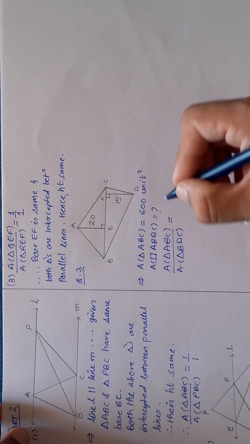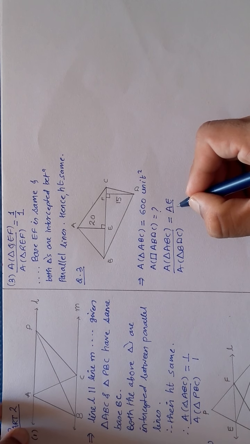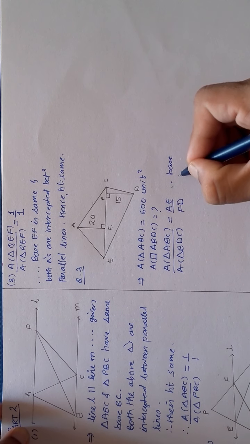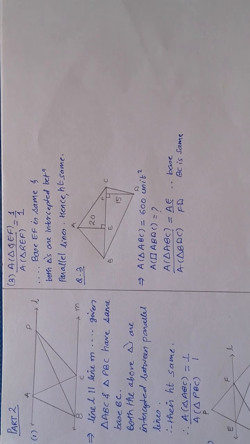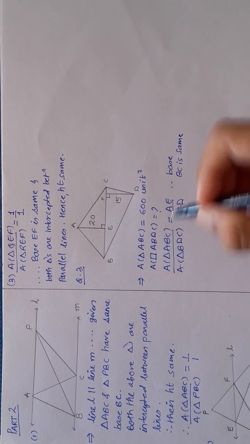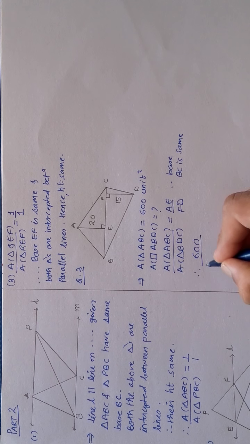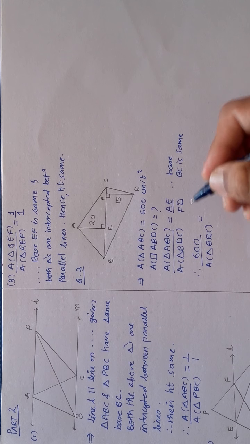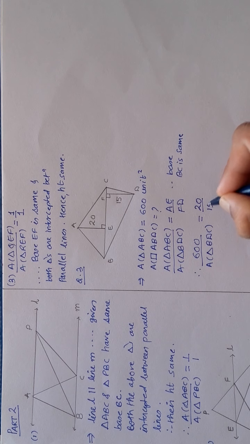That will be proportional to their corresponding heights because base BC is the same. Okay. So here area of triangle ABC is mentioned to be 600. This is not mentioned. That is AE, AE becoming 20 and FD becoming 15. Okay. So